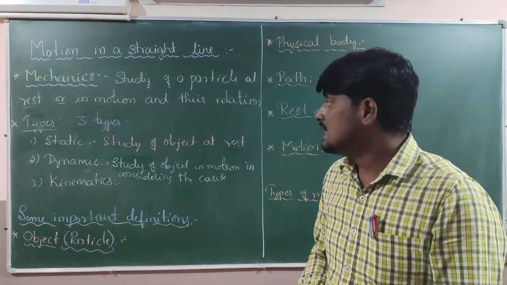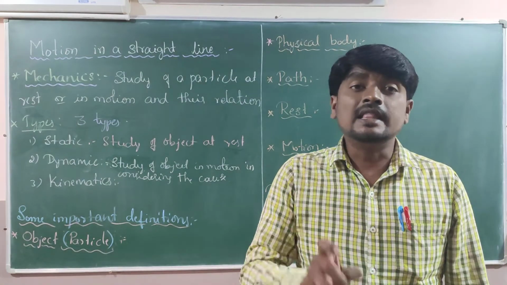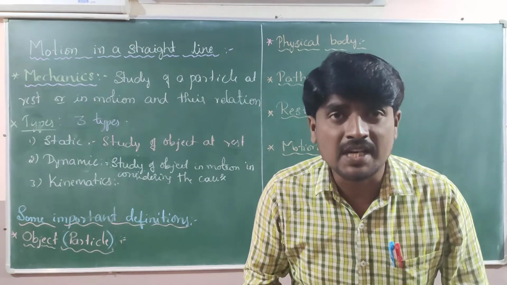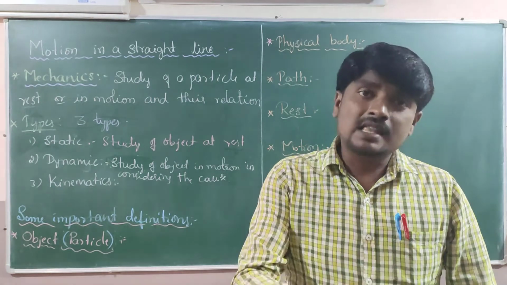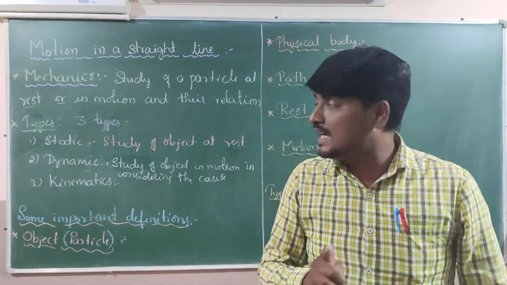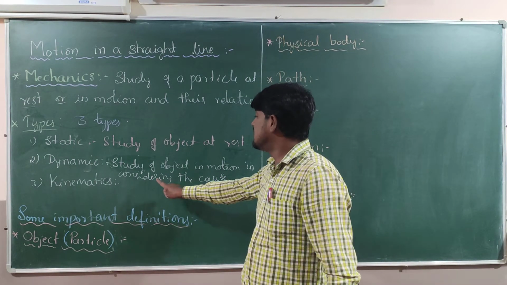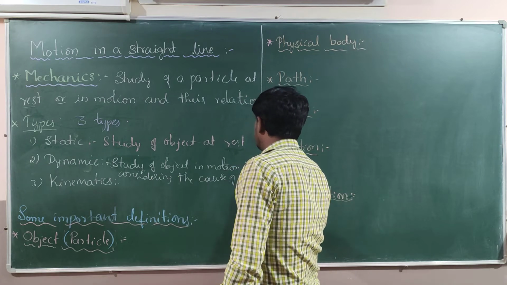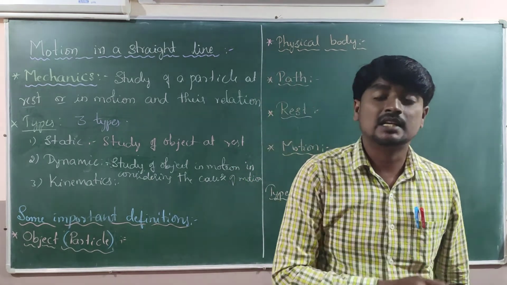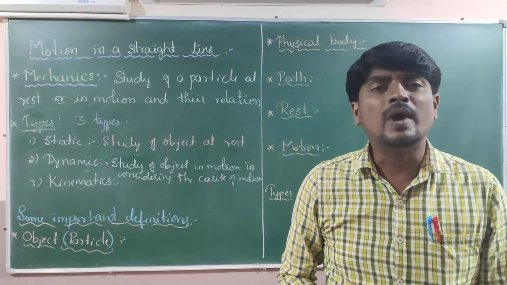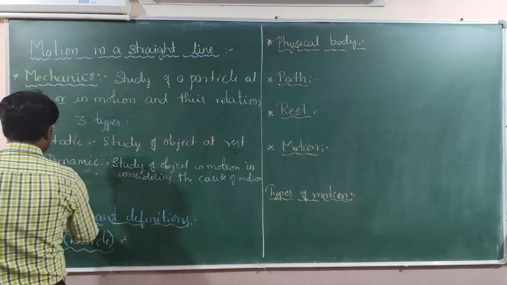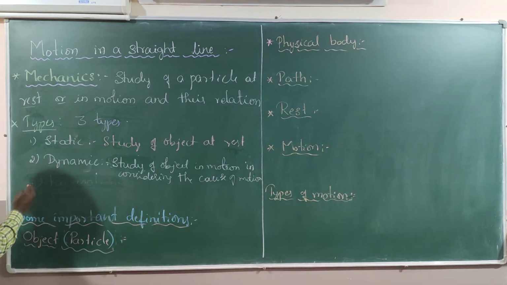Next thing is kinematics. In kinematics, we are studying the objects in their motion, but the condition is we are not considering the cause of motion. But here, time plays a very important role. So what is kinematics? Number three, kinematics.